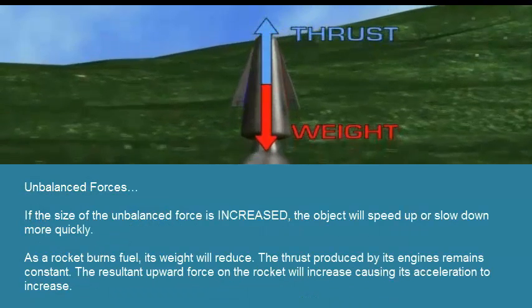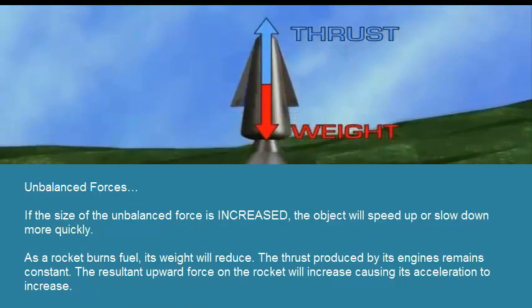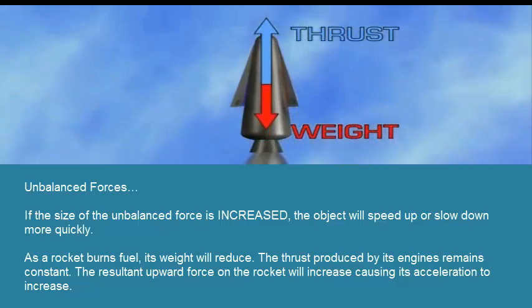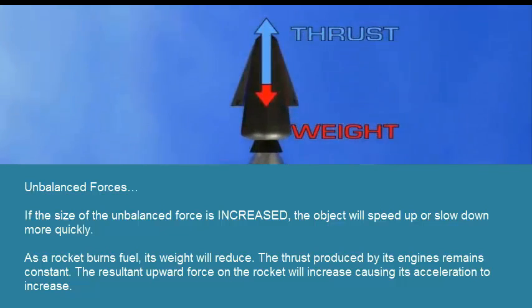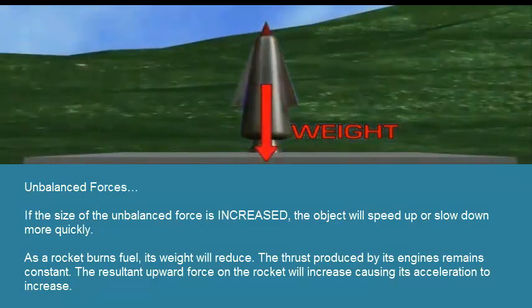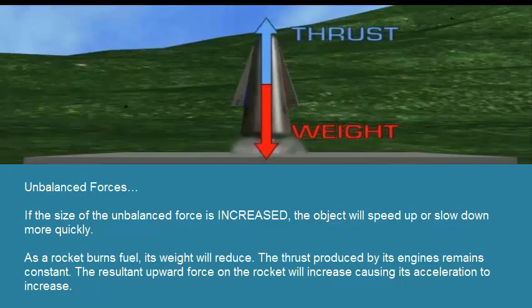If the size of the unbalanced force is increased, the object will speed up or slow down more quickly. As a rocket burns fuel, its weight will reduce. The thrust produced by its engines remains constant. The resultant upward force on the rocket will increase, causing its acceleration to increase.